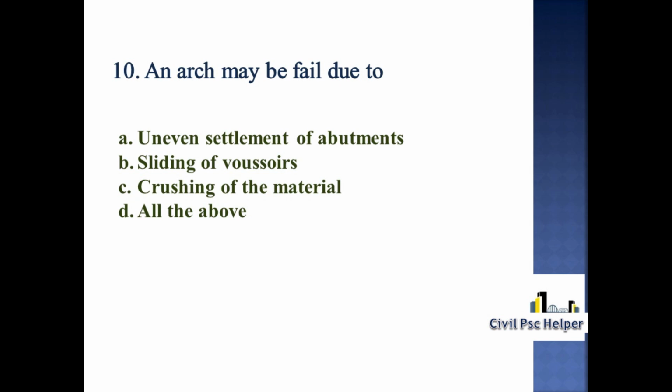Tenth question. An arch may fail due to option A uneven settlement of abutments, option B sliding of voussoirs, option C crushing of the material, option D all the above. An arch may fail due to all the above. That is, an arch may fail due to uneven settlement of abutments, sliding of voussoirs and crushing of the material. So, option D is correct.